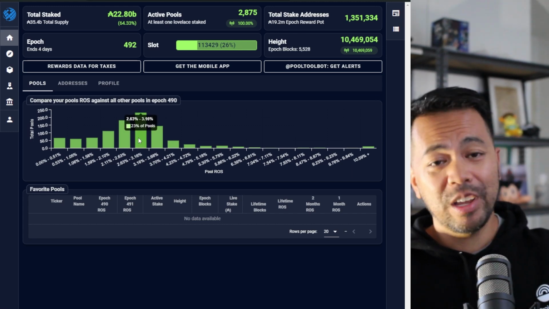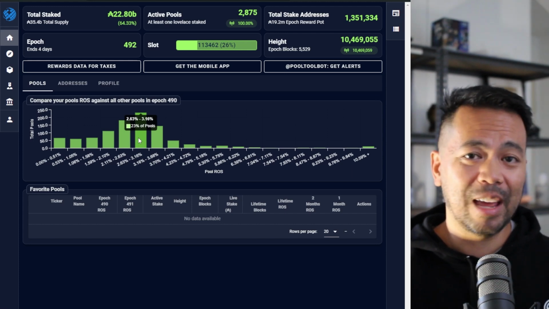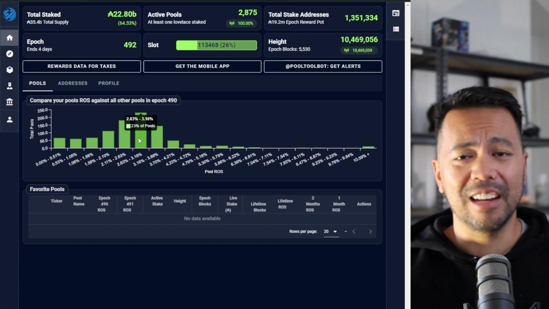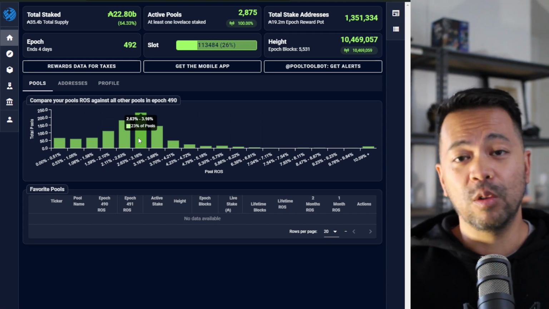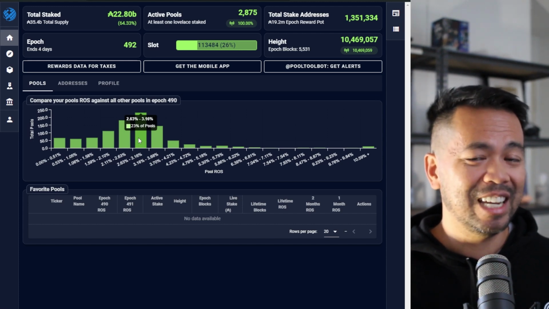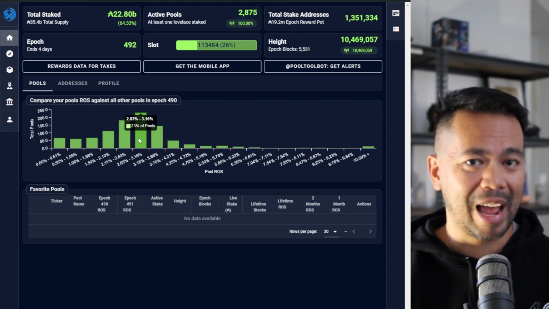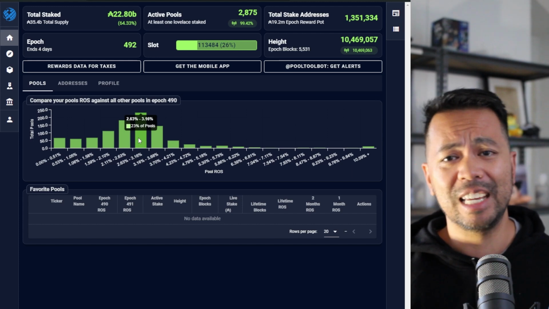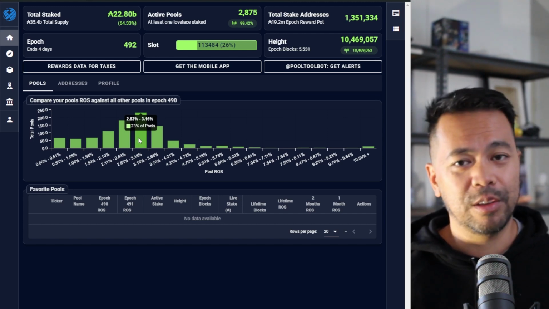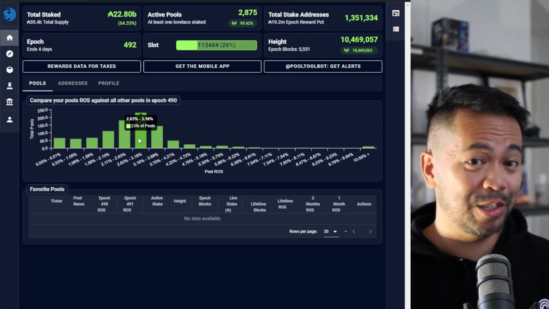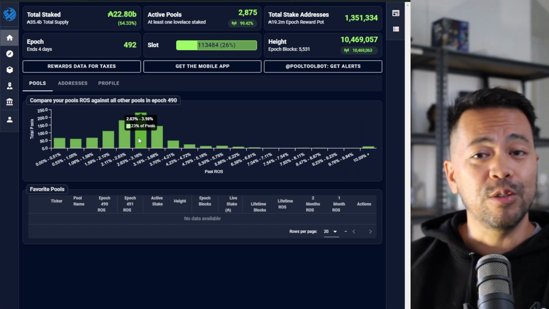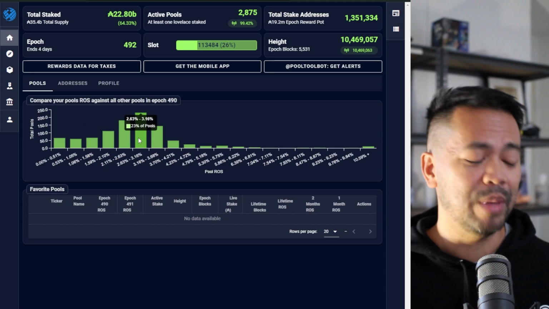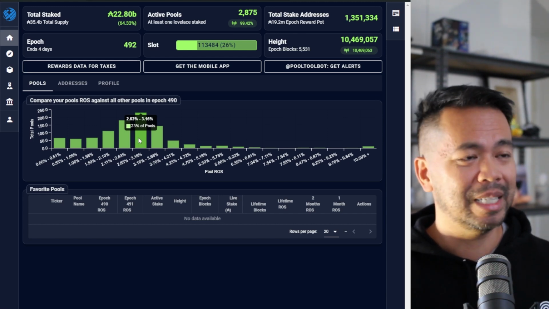So make sure you have your ADA staked within your wallet. Just navigate to staking or delegation. You'll be able to register your wallet and start delegating your ADA. So that just ensures that you are getting all those ADA rewards. Whatever is in your wallet, you're getting those rewards in the background passively. You can then go trade, you can go do DeFi, you can trade NFTs, whatever it might be, and still get those staking rewards. So really important that you just do that in the background. It also allows you to do voting, governance, and all sorts of other things in the Cardano ecosystem as well. So lots of benefits for just registering your wallet for staking.